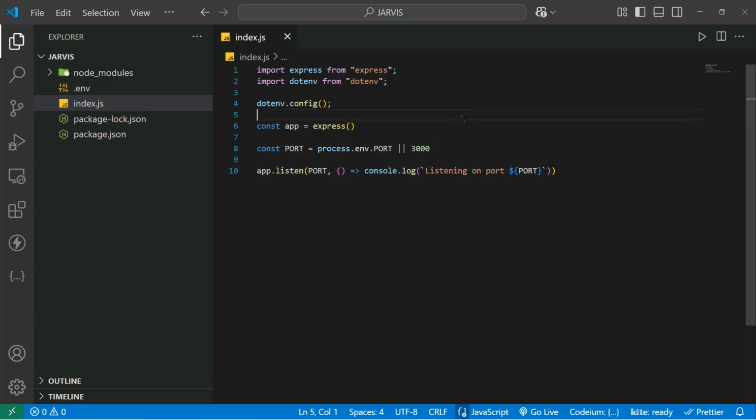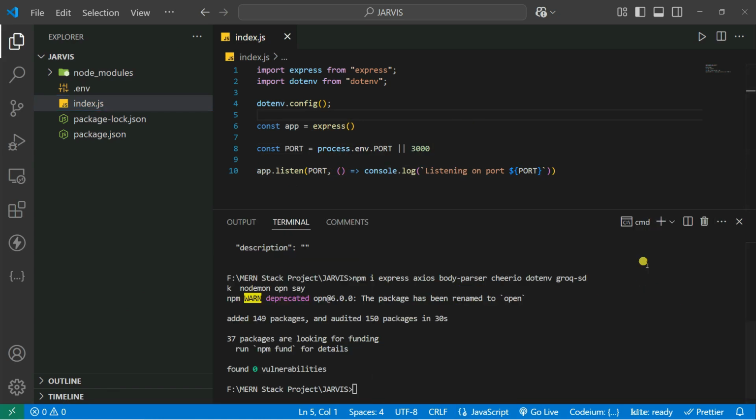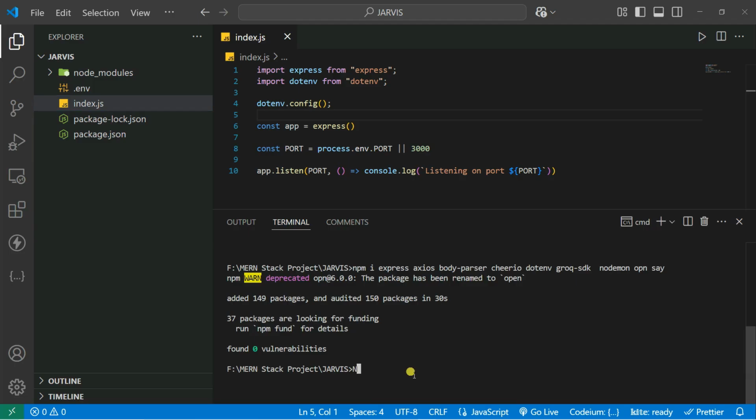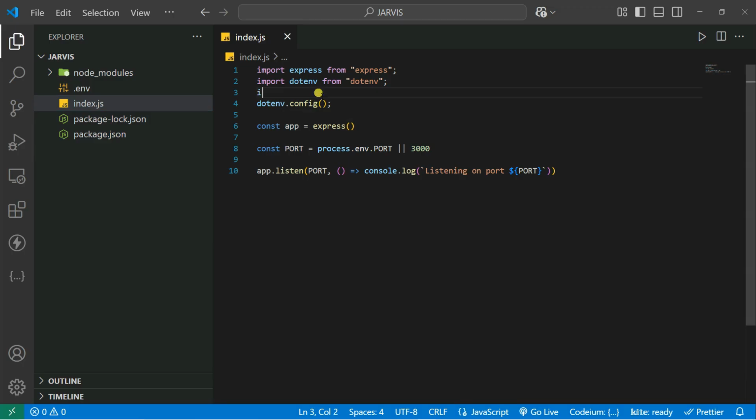Okay, we can also install another package. You can also install colors so that it looks cool, right? So you can install, let's say npm i colors. You can also add some colors inside your console. It looks cool, right? Just for colorful things, I actually do it. So let's import it. Let's say import colors from colors, and then you can simply add it inside that.